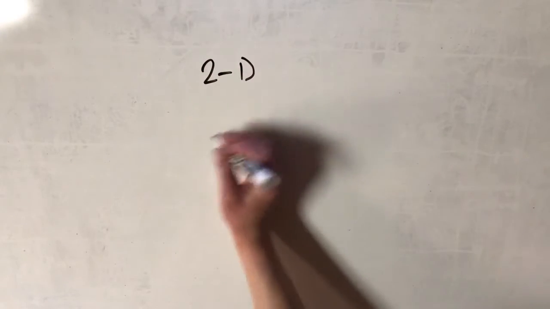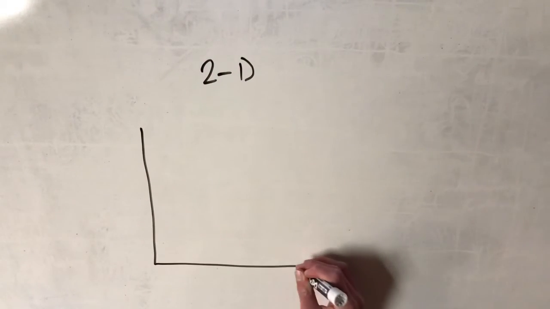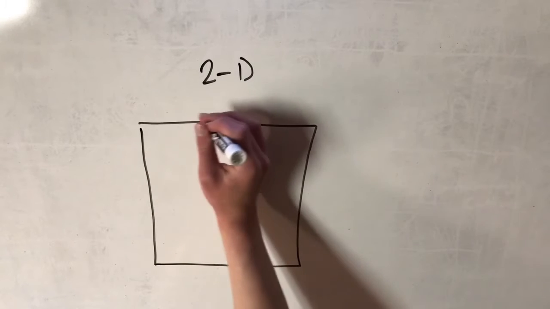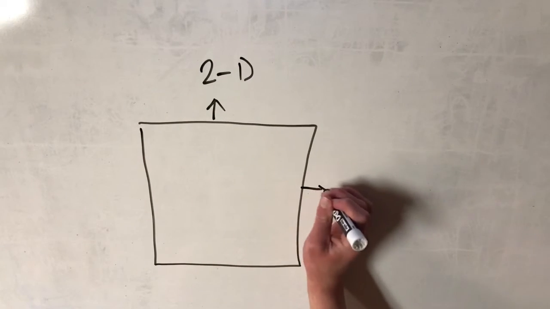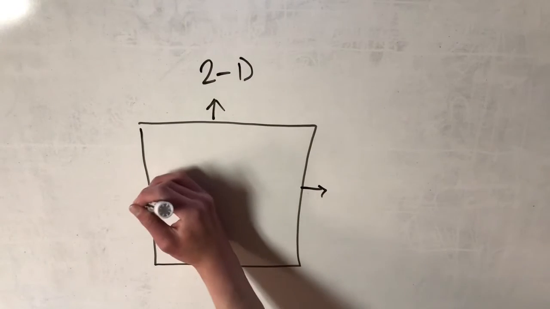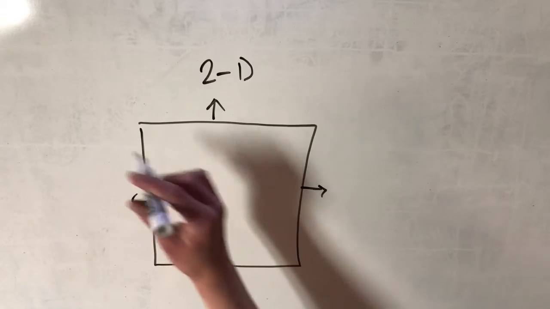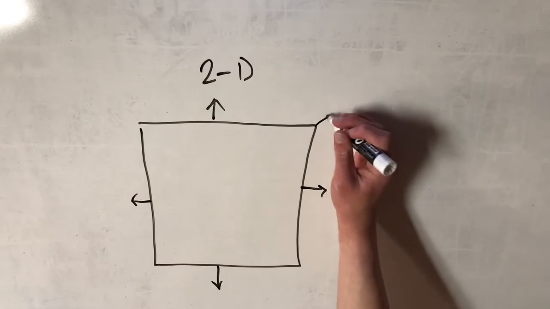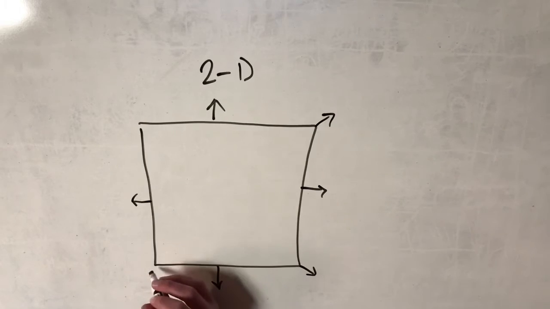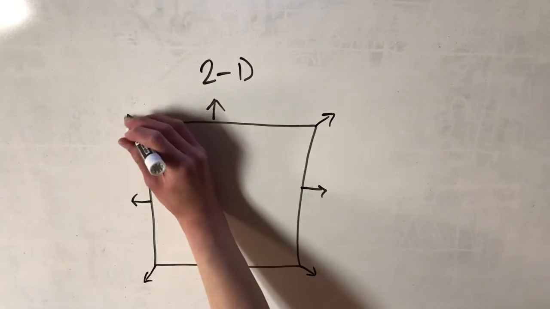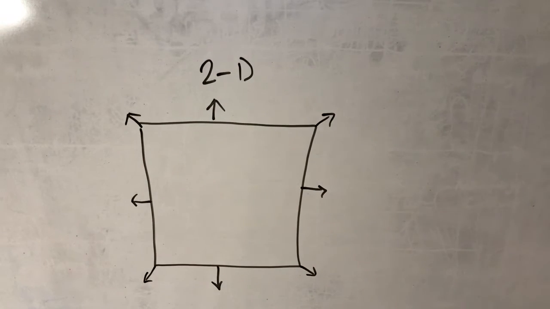Then there's two-dimensional space, which takes place on a plane, which is just a flat surface that goes on for infinity. It goes up, down, left, right, forwards, and backwards, and you can have any number of different diagonals and angles here. So it's a flat plane that goes off in every direction.